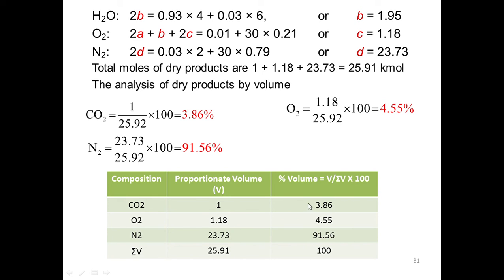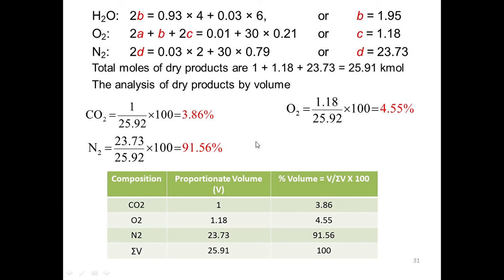That gives the percentage by volume, which is 3.86. Similarly, the O2 percentage is 4.55, and the nitrogen percentage comes to 91.56. If you add all these, it must come to about 100%. So this is how to find the combustion products if the composition of the fuel is given.